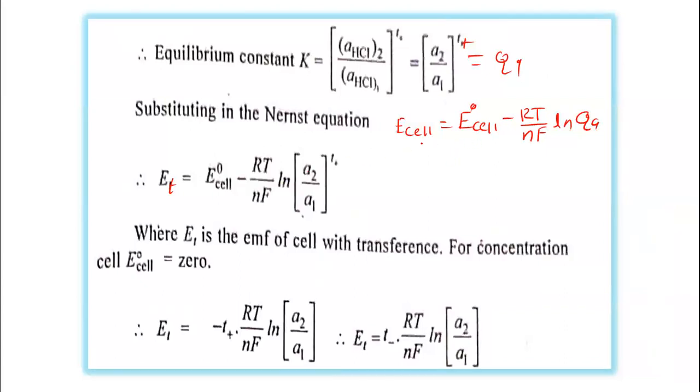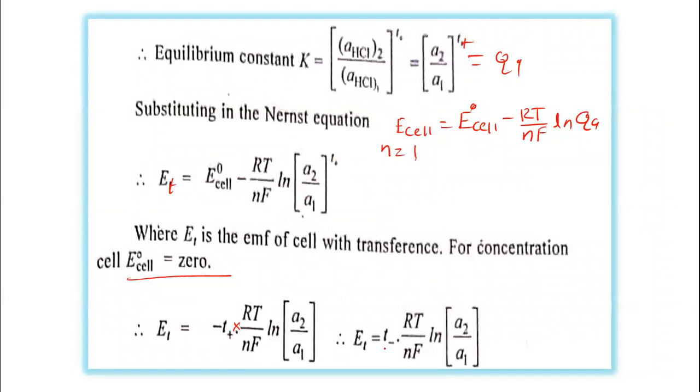We can put n equal to 1, where E_t is the EMF of the cell with transference. Now we know that for a concentration cell, the standard EMF of the cell becomes equal to 0. So it is 0 minus t+ into RT upon nF ln a2 upon a1. This t+ is taken here.